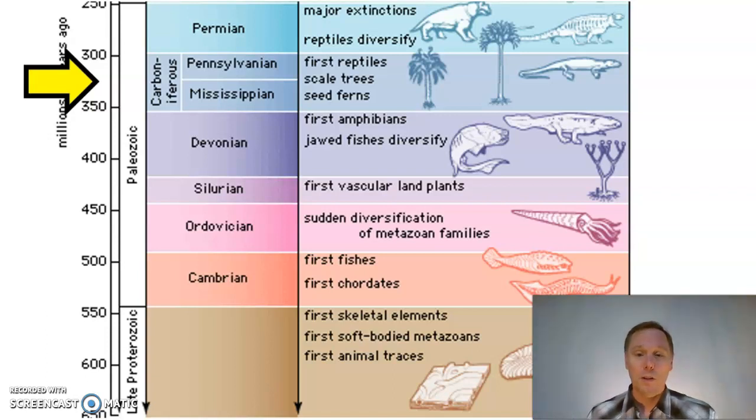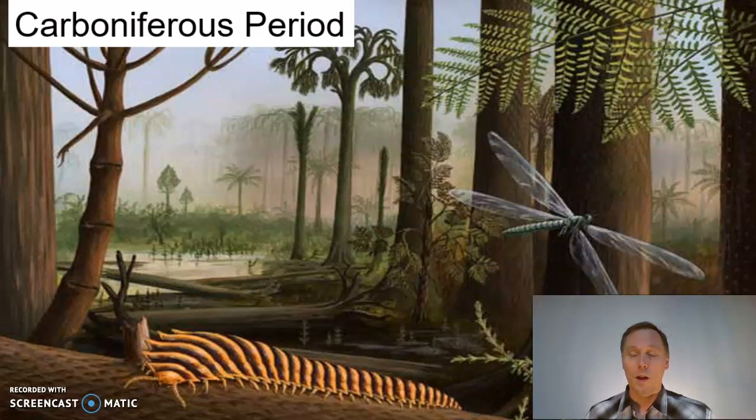But what goes on here in the Carboniferous? Well, we have the very first creatures that have taken flight, insects. We have the first forests. We have some of the very first reptiles. And we have a really rich oxygen atmosphere. So rich that insects are able to grow to enormous proportions. Look at that millipede looking thing there.